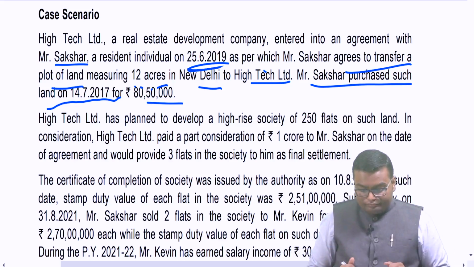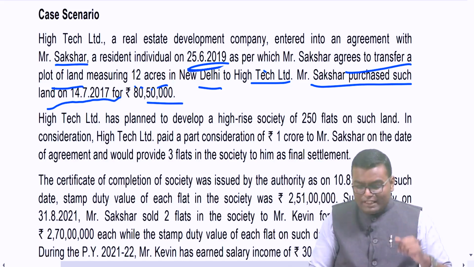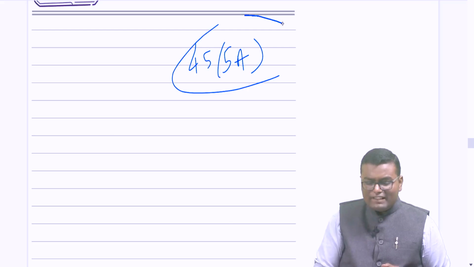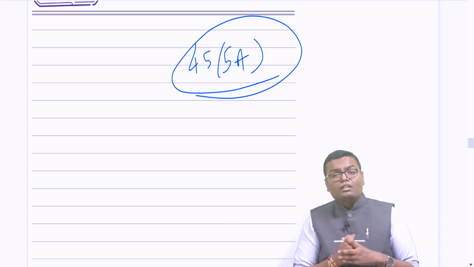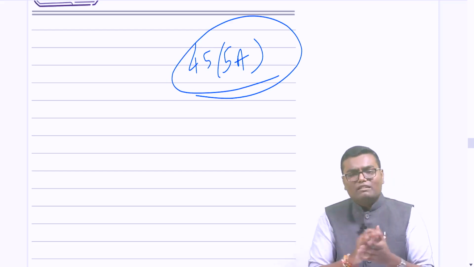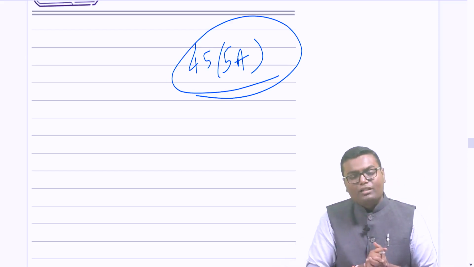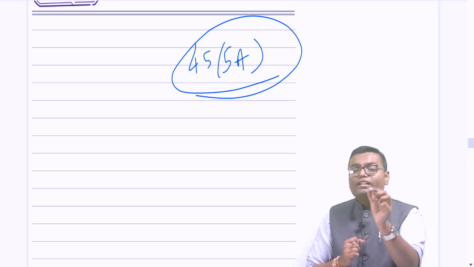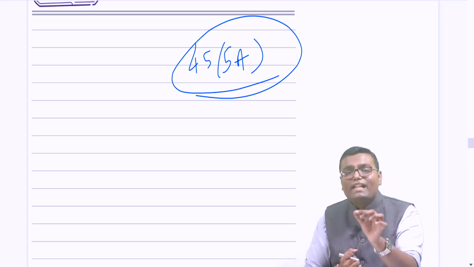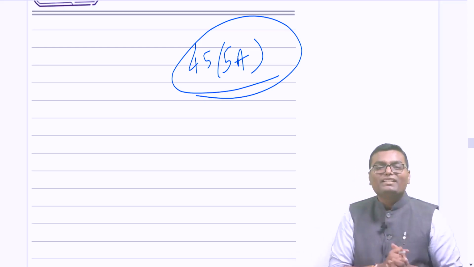Now understand, there is a section in the capital gain chapter, section 45 clause 5a. Earlier this section was a very silent section, it did not have that importance. But now, I don't know why, ICAI has started putting so much focus on this section 45(5A), and that is all about specified agreement with developer, a redevelopment agreement.